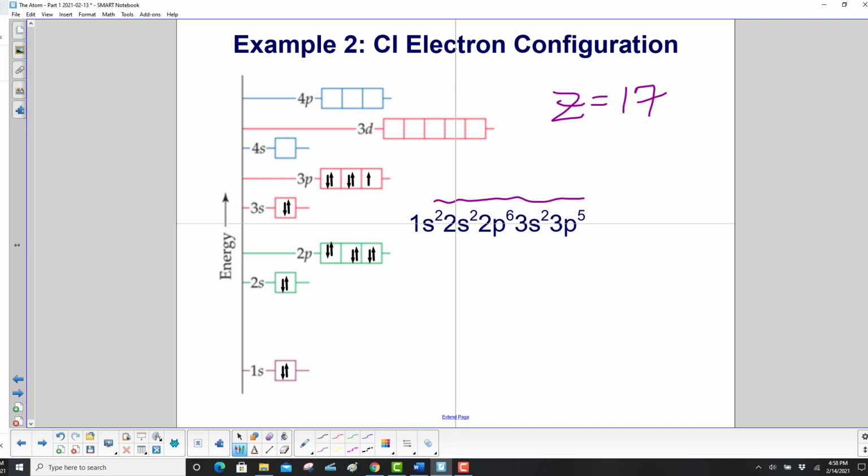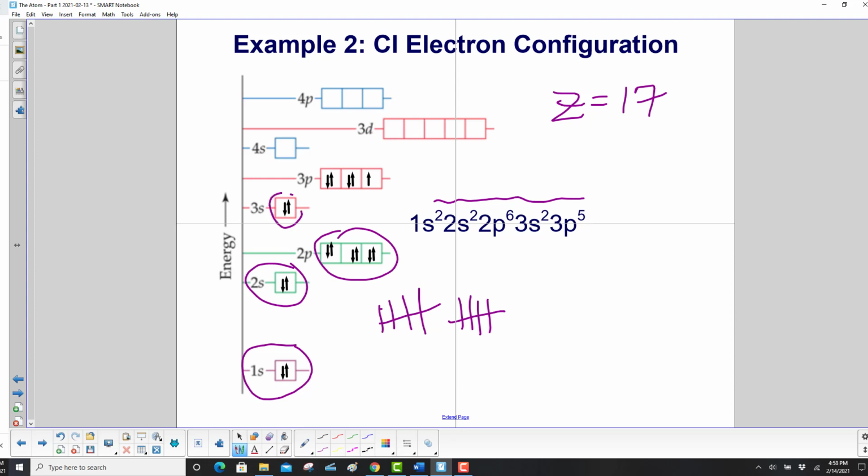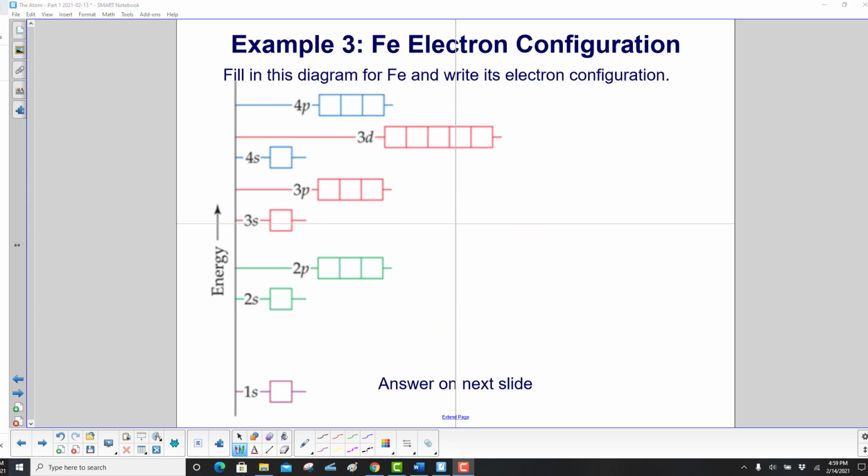Okay, that's good. So we start at the bottom, 1s2, that takes 2 electrons. 2s2, 2 more electrons. 2p6, that places 6 of them. 1, 2, 3, 4, 5, 6. 3s2. And then 3p5. 1, 2, 3, 4, 5. Yep, 17. That's good. Now let's do iron's electron configuration.